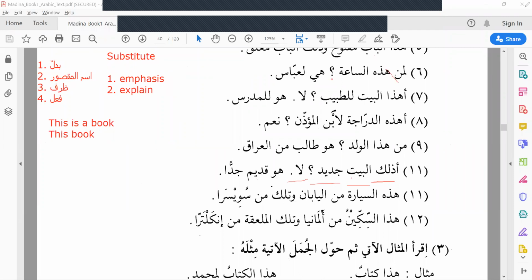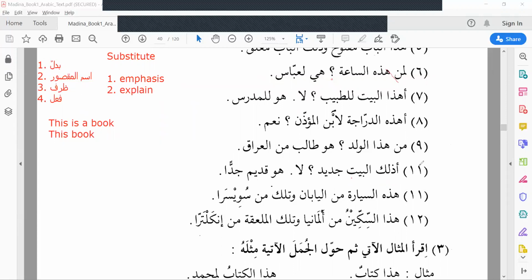Jiddan means very. Qadimun means old. لا هو قديم جدا. It is very old.